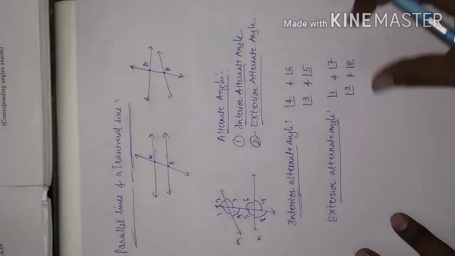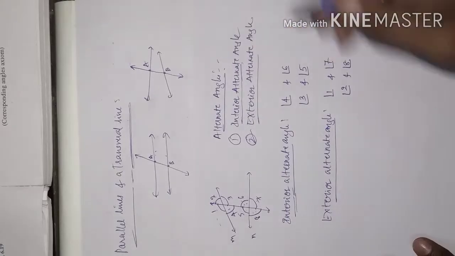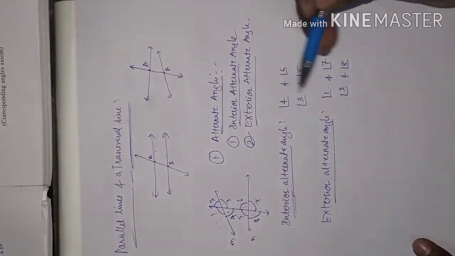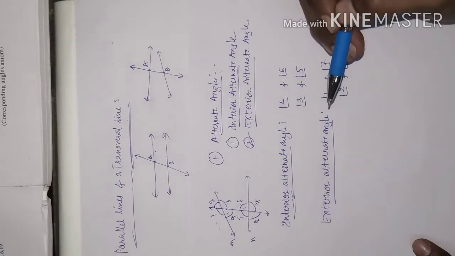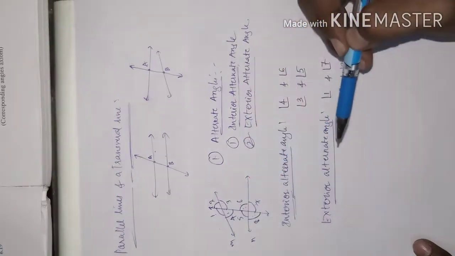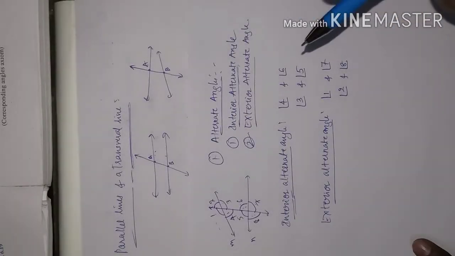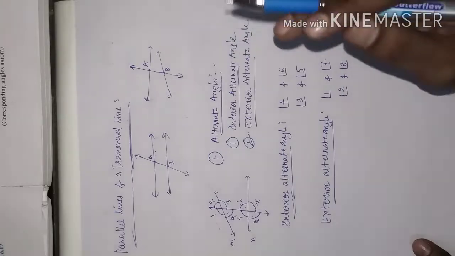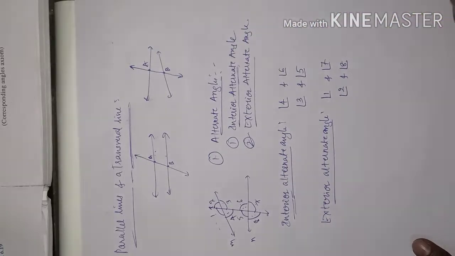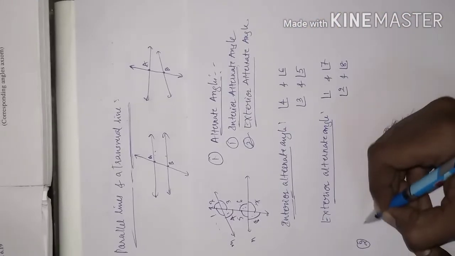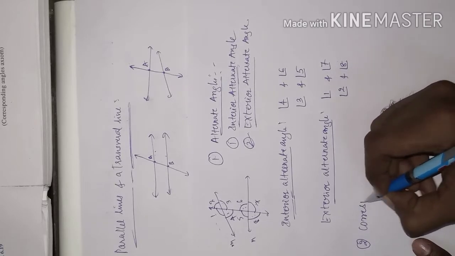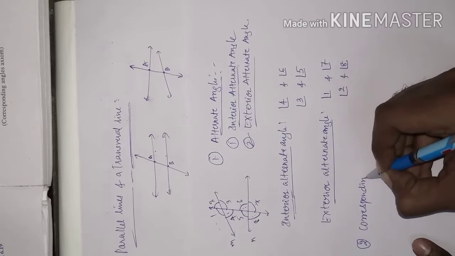Now we will go for the next one. Whenever we name the angles in these positions, we will just name them alternate angles. We will not go particularly for interior alternate angle or exterior alternate angle. So we just name them alternate angles. Now the next part, corresponding angles.